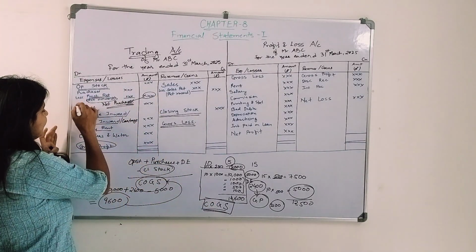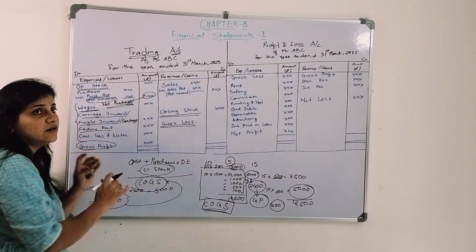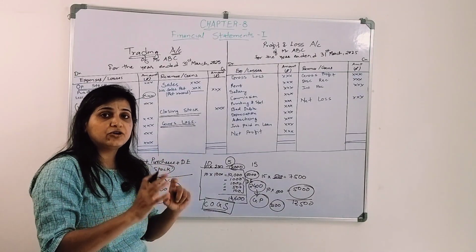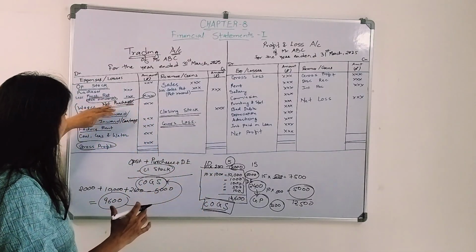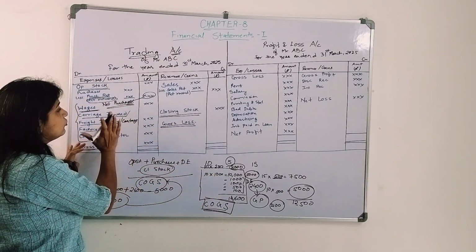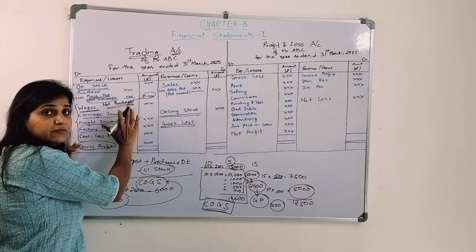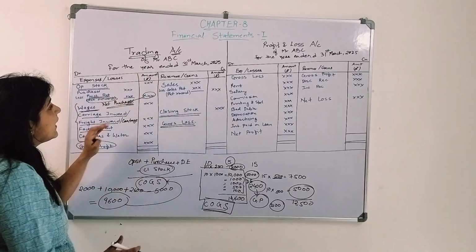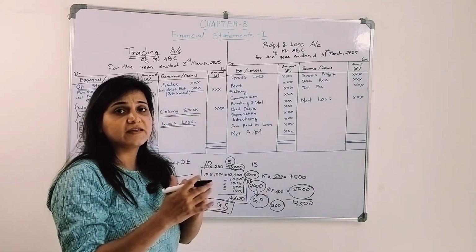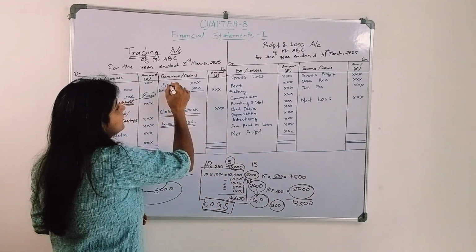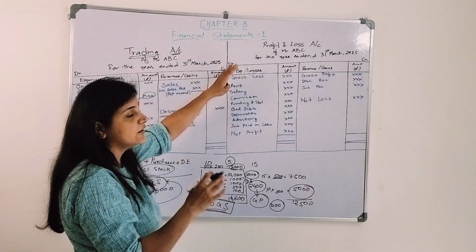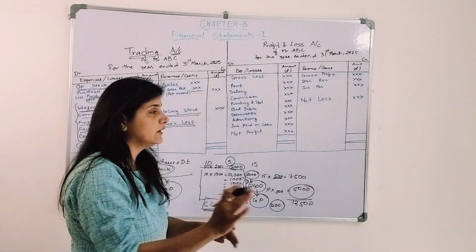Then all the direct expenses incurred in the manufacturing or production of that particular goods. Okay, these are all the direct expenses which have been incurred. We need to close all these accounts and debit them to the trading account. And on the credit side, we have to close the sales account. Sales have a credit balance, right? Sales account will be debited, we close that sales account, where we credit it to the trading account.